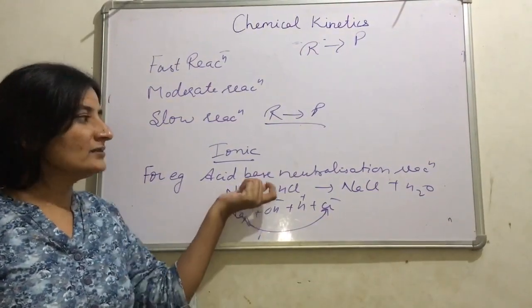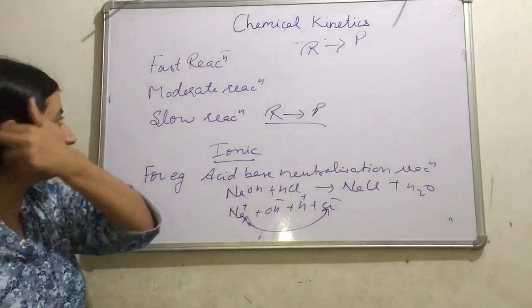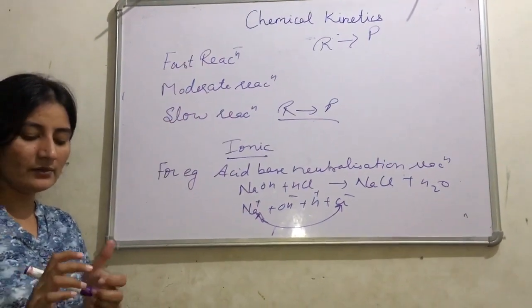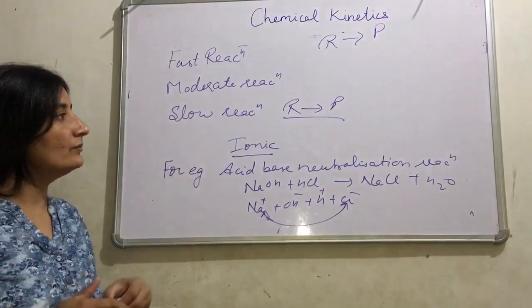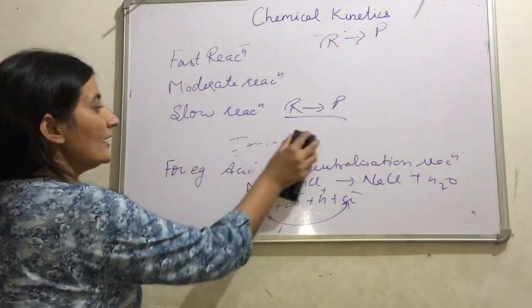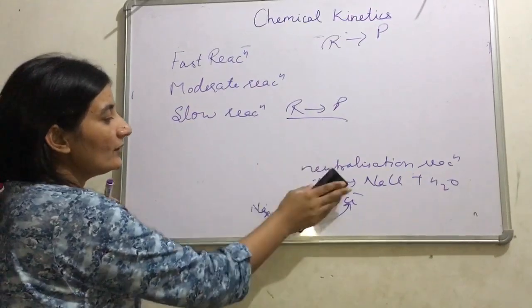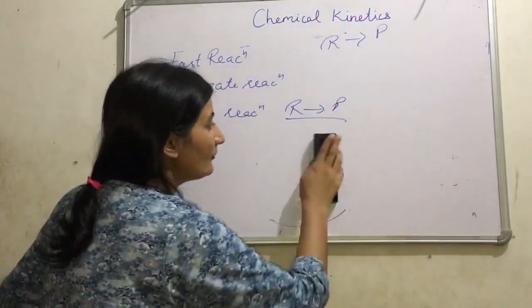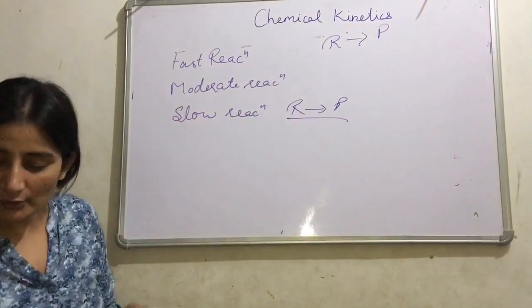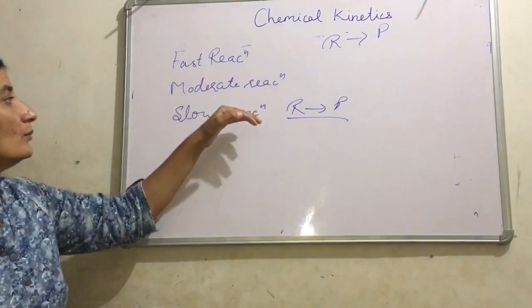That's why only a fraction of a second is required for completion of these fast reactions. Why do slow reactions take more time for their completion? Because here the reactant first gets converted into ions, or we can say first slowly gets degraded, then it gets converted into product. That's why they require more time.